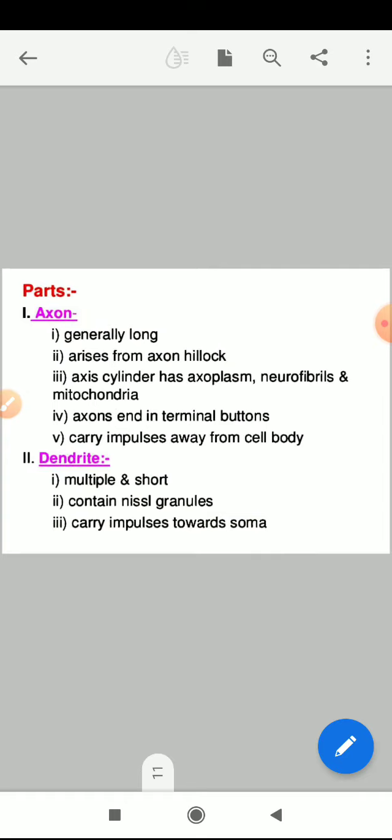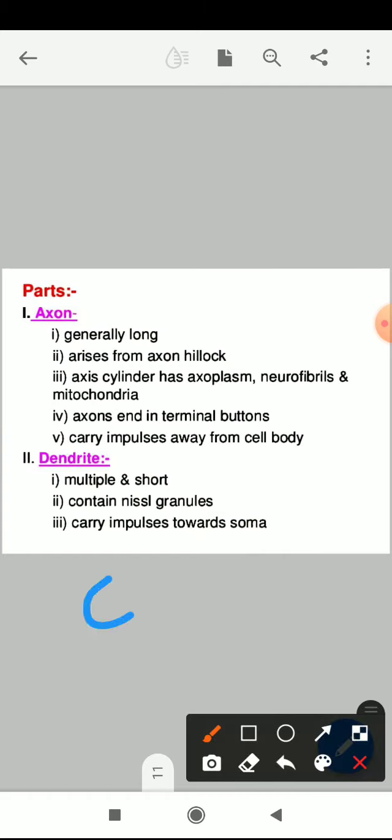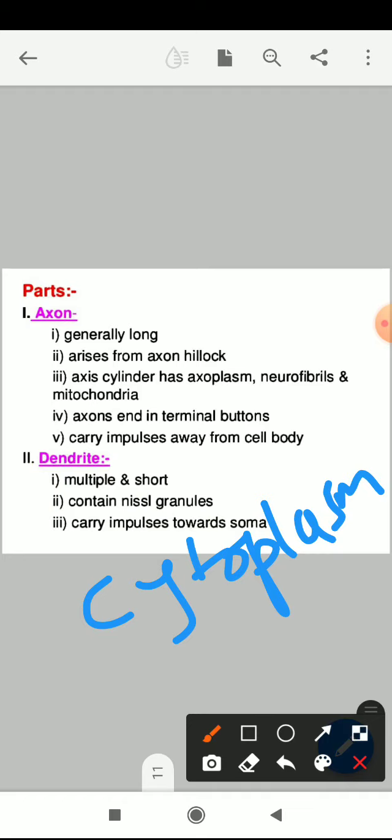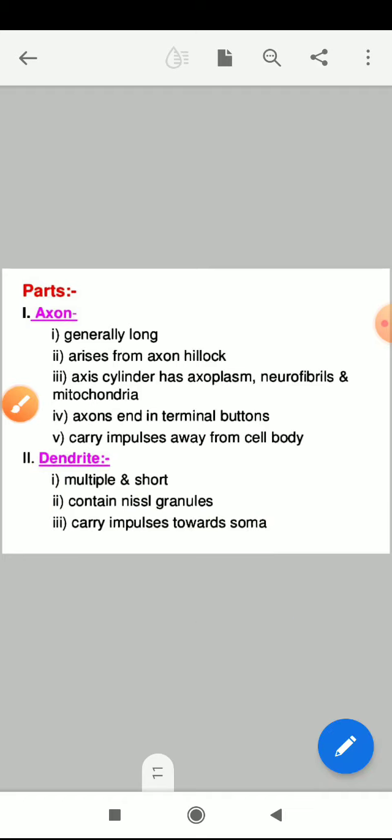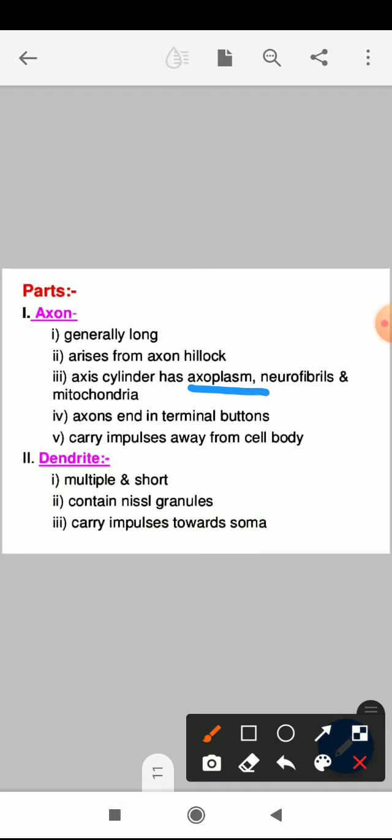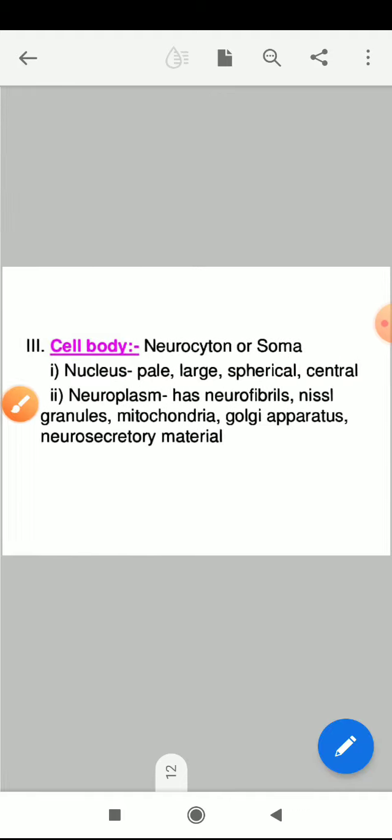Again, some points are given here. The axon is generally long, arises from the axon hillock, and is cylindrical and has axoplasm. The cytoplasm present in the axon is called the axoplasm. It also has neurofibrils and mitochondria. The axon, with its terminal buttons, carries the impulses away from the cell body. And what are the dendrites? They are multiple and short, contain Nissl granules, and carry the impulses towards the soma or cell body.